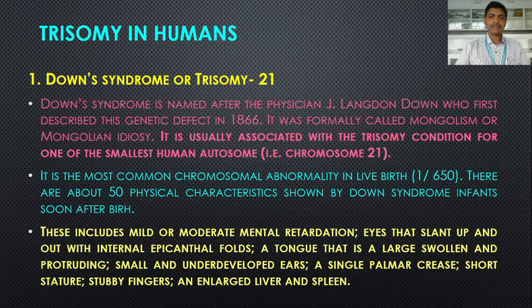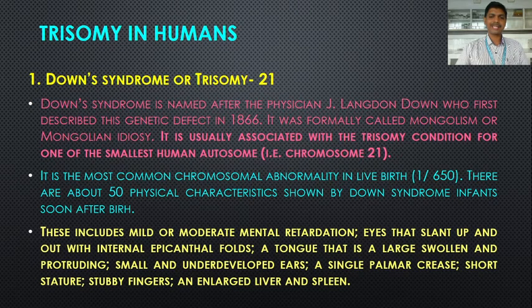Mental retardation, what we call मतिमंद in Marathi. Eyes that slant up and out with internal epicanthal folds; the eyes are slanting and protruding. A tongue that is large, swollen and protruding; the tongue is thick and comes out. Small and underdeveloped ears.